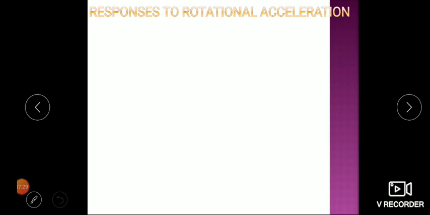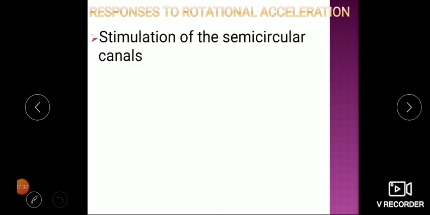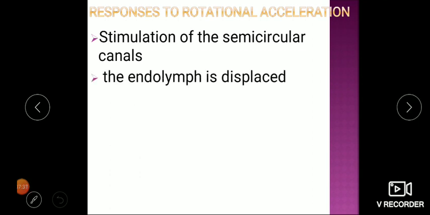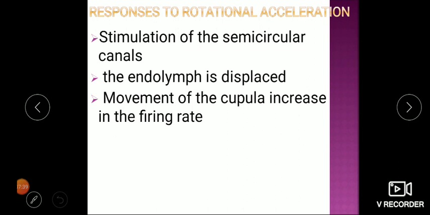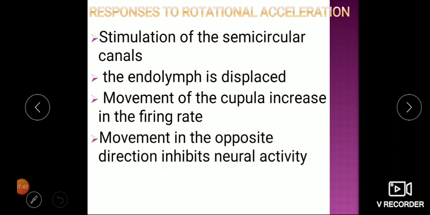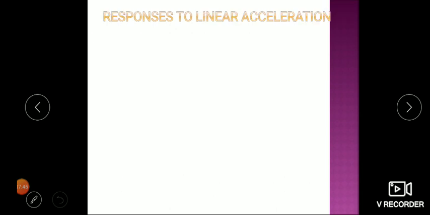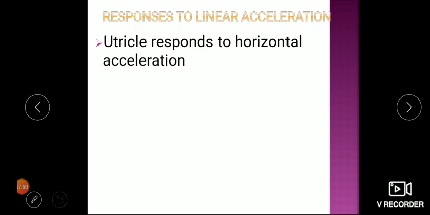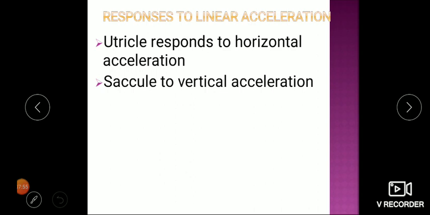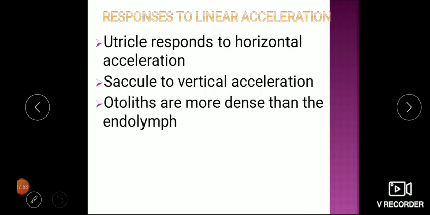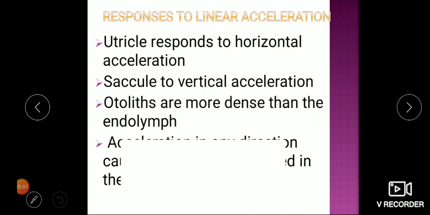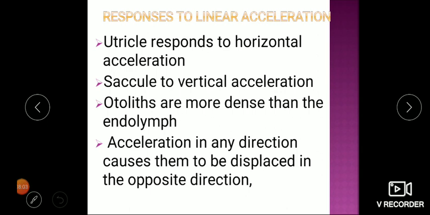So in the vestibular apparatus, if you recall, we have the semicircular canal. On stimulation of this, endolymph is displaced. Movement of the cupula increases the firing rate. Movement in the opposite direction inhibits the neural activity. And in response to linear acceleration, the utricle responds to horizontal acceleration, the saccule responds to vertical acceleration. Otoliths are more dense than the endolymph. So acceleration in any direction causes them to be displaced in the opposite direction.